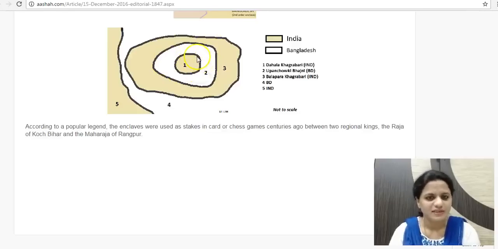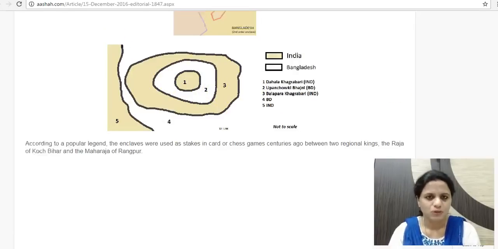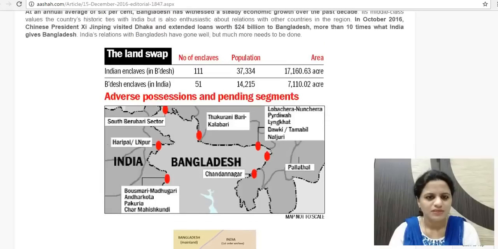Then when the other Raja's turn comes, he may take a small part within his territory, which is actually surrounded by the other king's territory. So then that would be one. So this resulted in such complicated arrangements and land boundaries being formed. So now presently this is being swapped. So this land swap agreement is all about this.